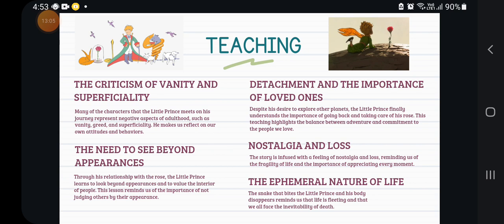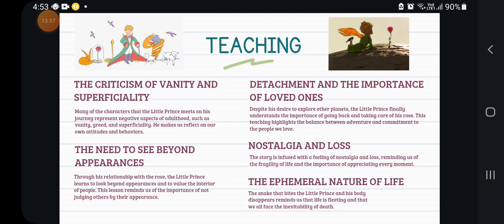Detachment and nostalgic loss. The story is infused with a feeling of nostalgic loss, reminding us of life's fragility and the importance of appreciating every moment. When we see the little prince, we see that he cares, and he feels nostalgia for his favorite moments, and the loss of the rose, because he loved her.